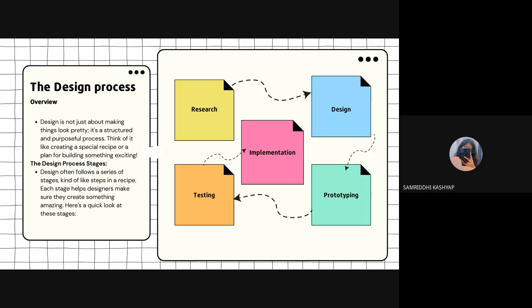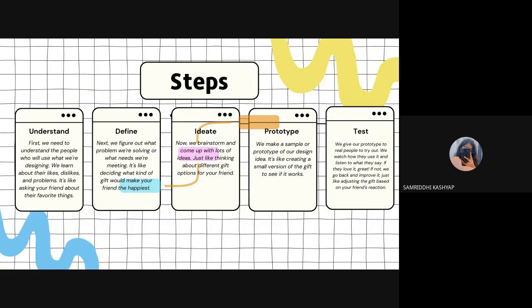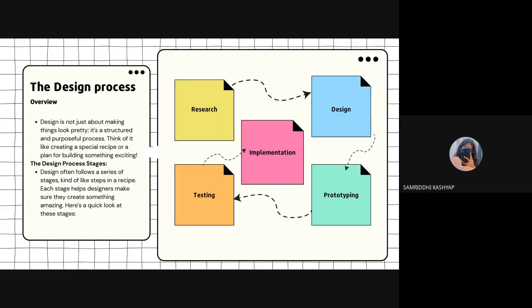This is a common cycle that any product that wants to stay in the market has to adapt to, because in the changing world we are living in, we have to change the product constantly. So these are the steps for designing the product.